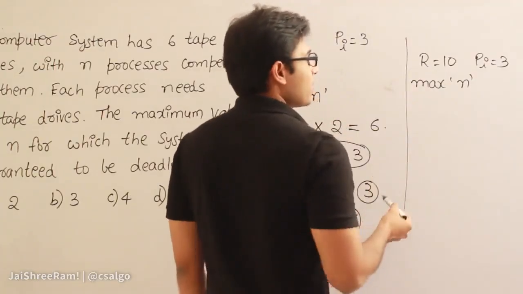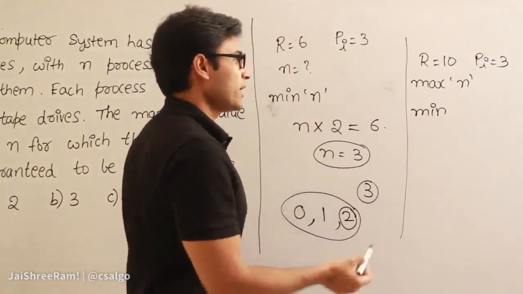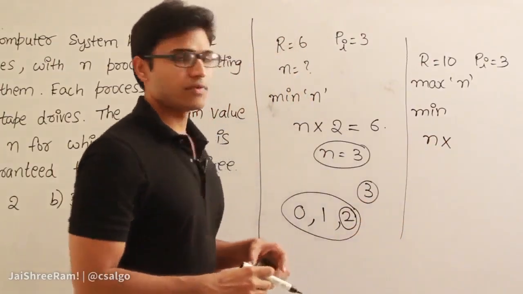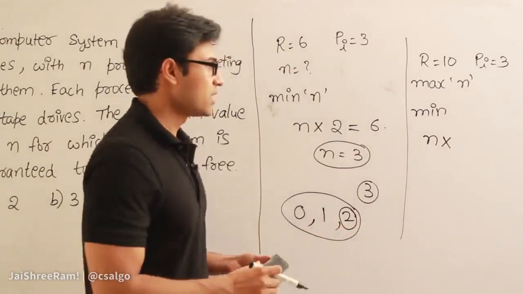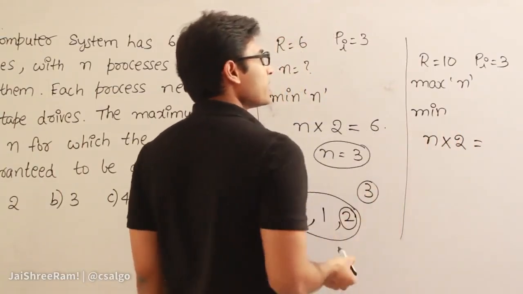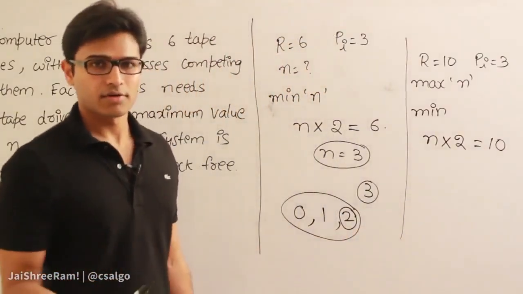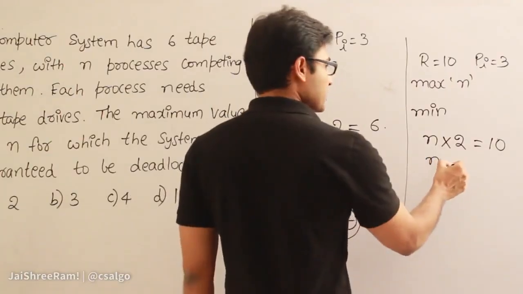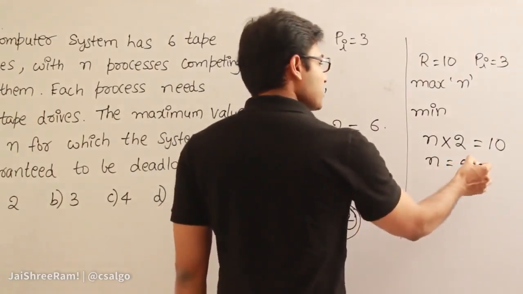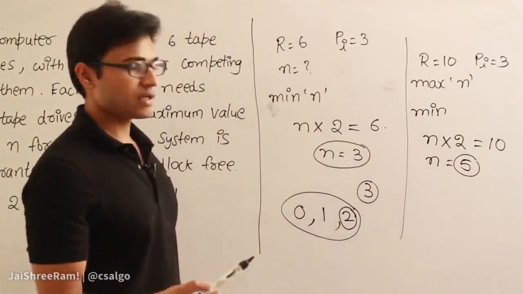How to solve it is, first find out the minimum number of processes which are required so that there will be deadlock. How can you find out? Let us say the minimum number of processes required is n. If each process is asking for 3 resources, assign exactly 1 less, which means you assign 2 resources to each process. Now let all these processes together take up all the 10 resources, and then they will wait for 1 more resource and fall into deadlock. And so the minimum number of processes required so that there will be deadlock is 5, which means if you let 5 processes get into the system at the same time with these requirements, there is a chance that they might get into deadlock.